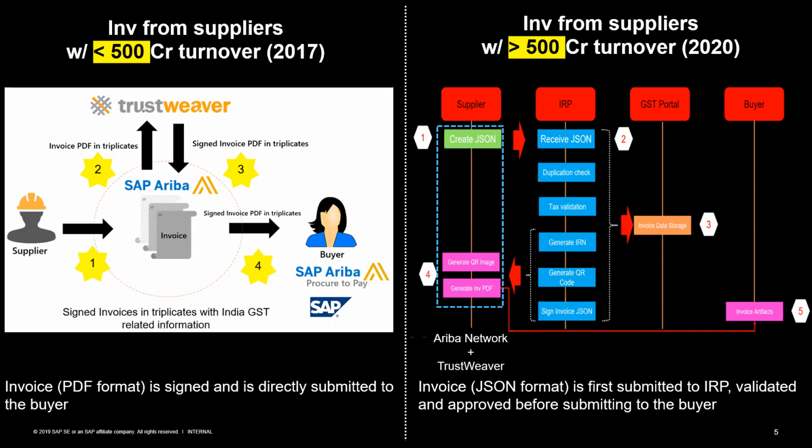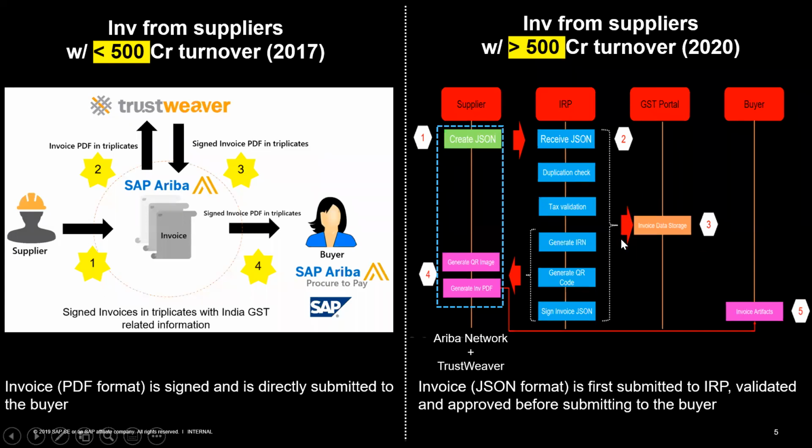Here, one thing to note is that the invoice registration portal keeps the invoice data for 24 hours. After that, the invoice details are not available in the IRP, but the invoices are submitted to the GST portal as invoice storage. All the invoices which have been successfully validated by the IRP are submitted to the GST portal and stored there.